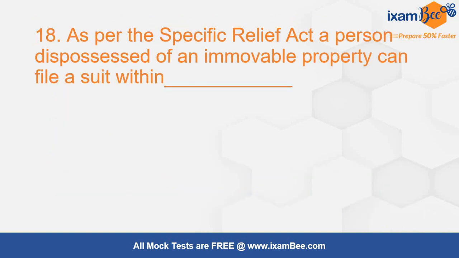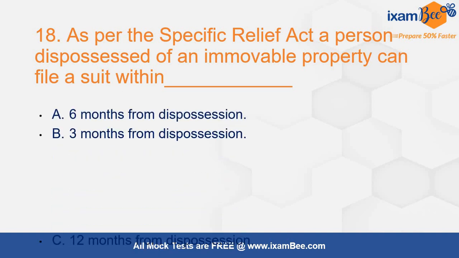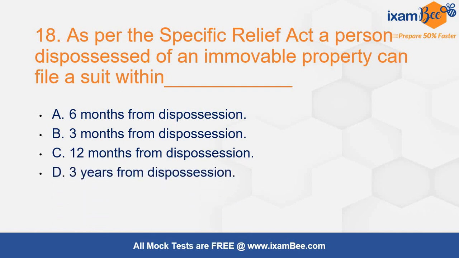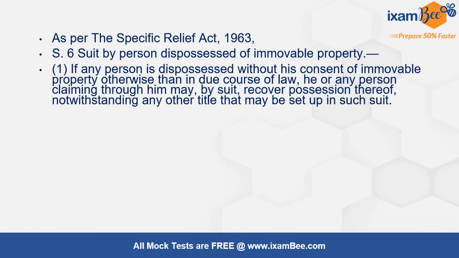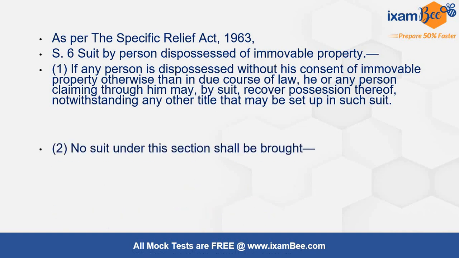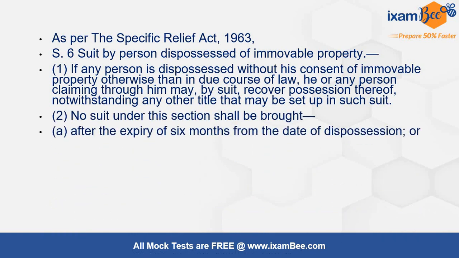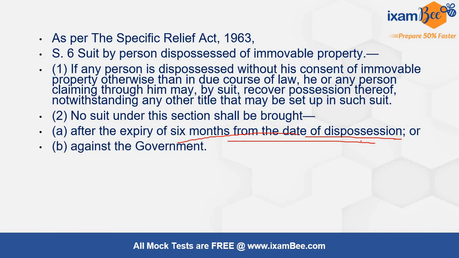As per Specific Relief Act, a person dispossessed of an immovable property can file a suit within how many months, how many years, whatever it can be? As per Specific Relief Act, a person who is dispossessed can file a suit for recovery of that immovable property, and the answer is directly 6 months as per section 6 of Specific Relief Act. The answer is 6 months. Within 6 months from the date of dispossession, he has the time limit to file a suit for recovery.